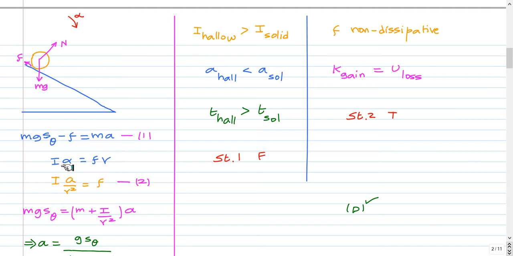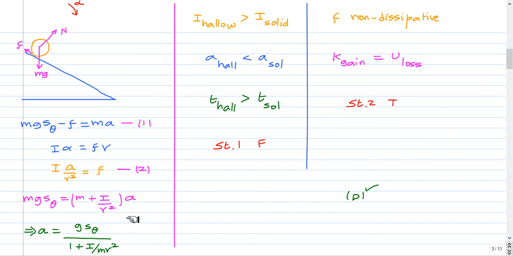This is Newton's second law of motion applied to rotational motion, and alpha is a by R, and there is one R here, so F will become I into a divided by R square. From these two equations, if we eliminate the friction force, we get mg sin theta equal to this into a. So from this we get the expression for acceleration as g sin theta divided by 1 plus I by mR square, where I is the moment of inertia of this object about its axis passing through the center.